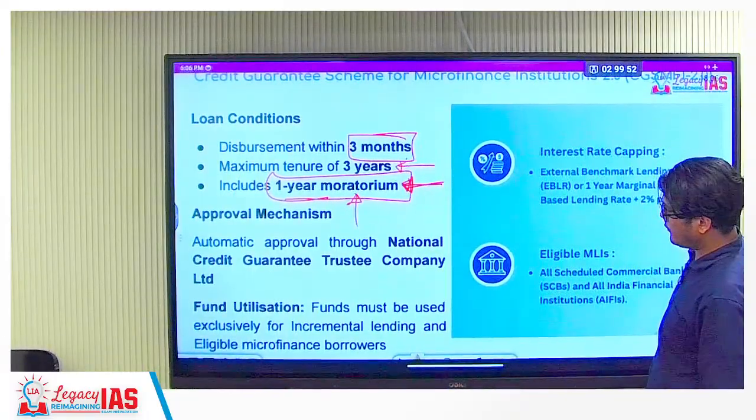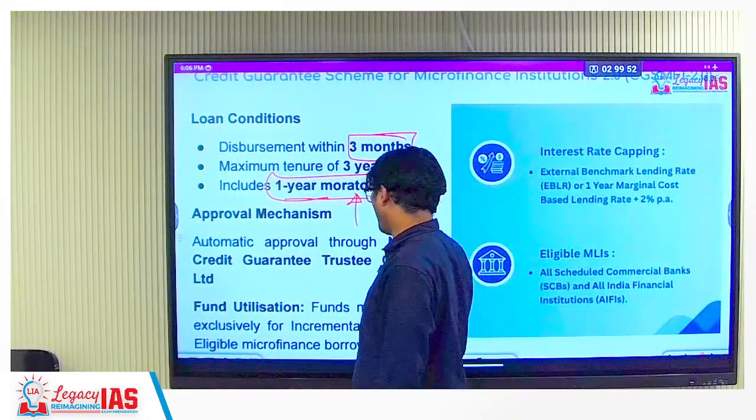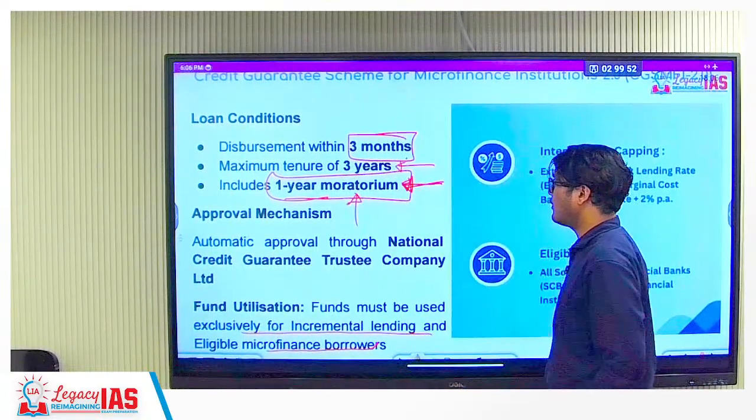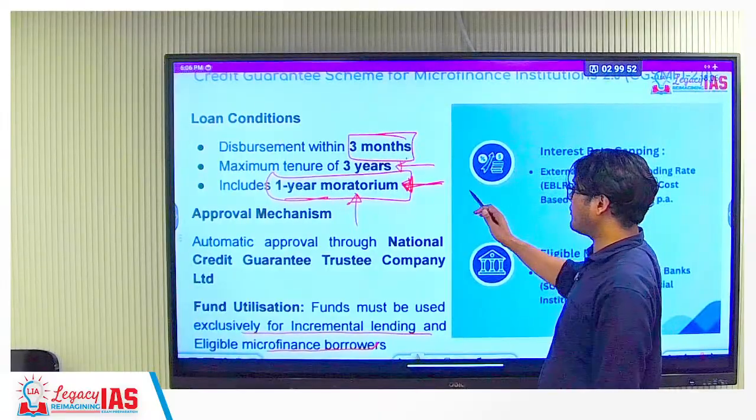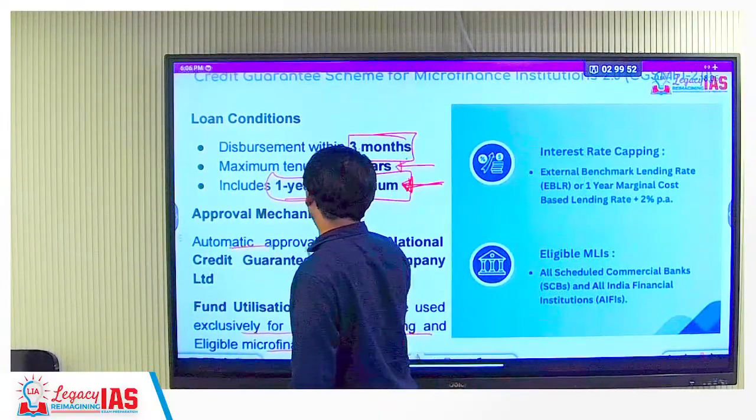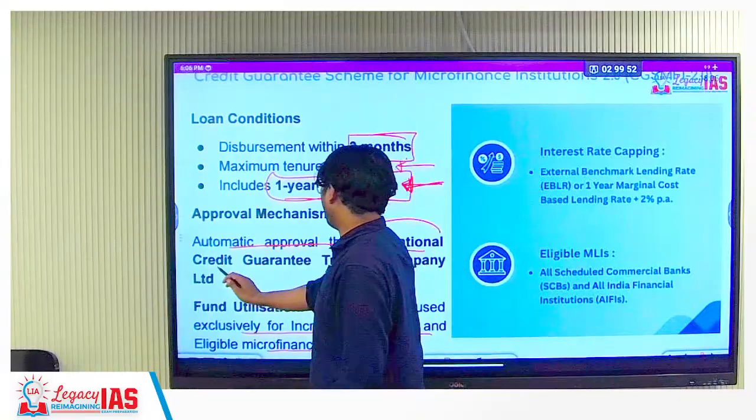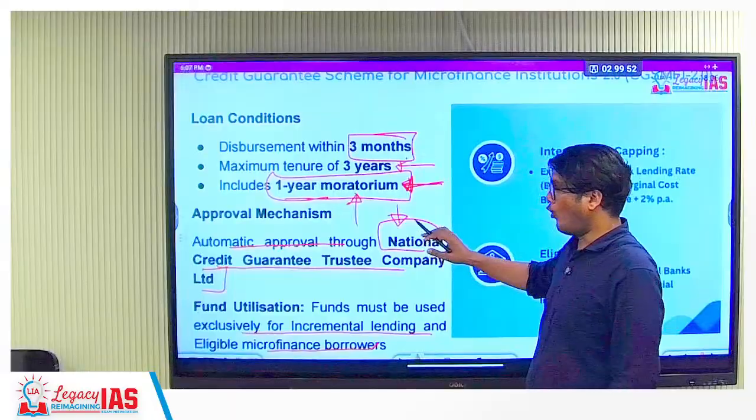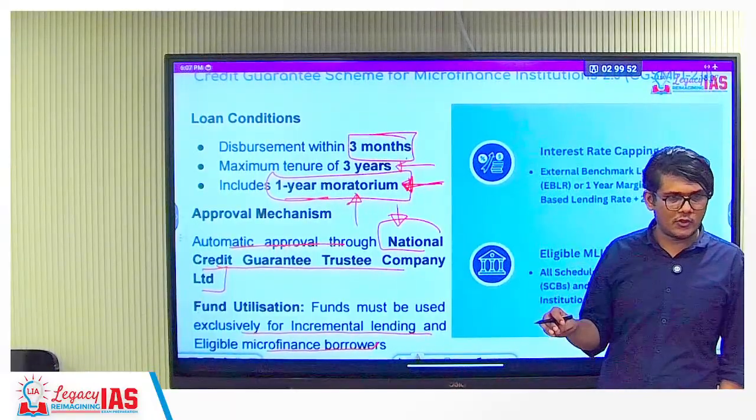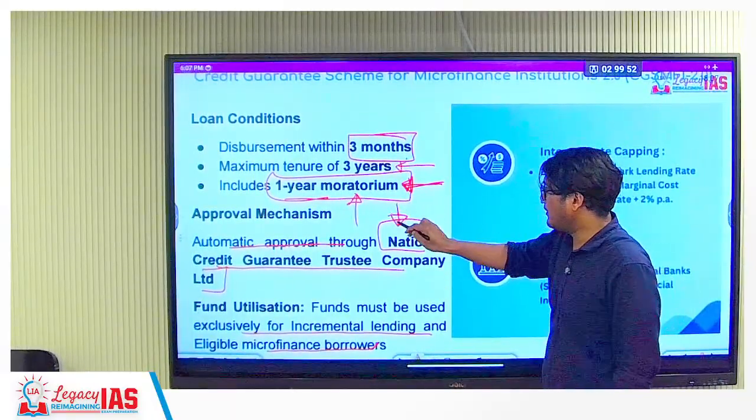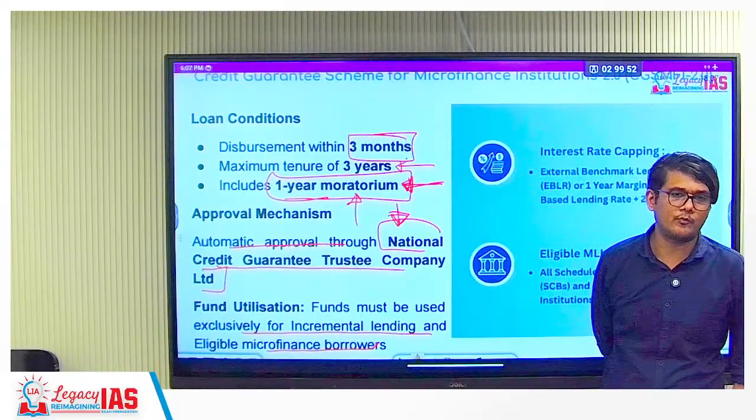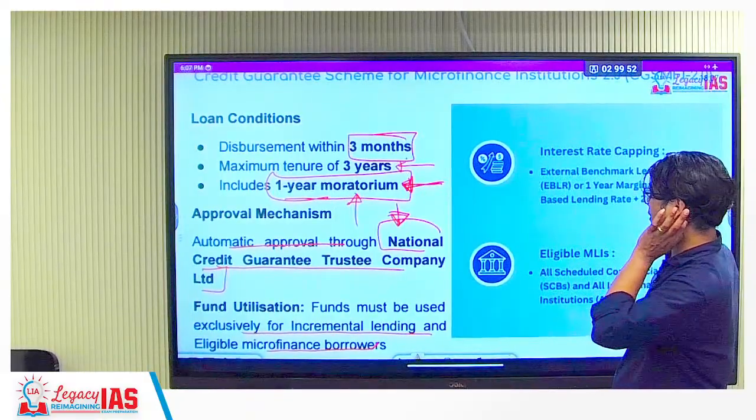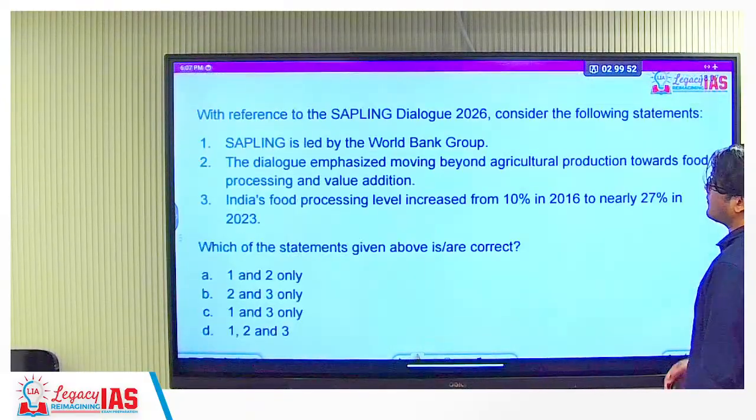Funds must be used exclusively for incremental lending to eligible microfinance borrowers. Now the approval mechanism: automatic approval through the National Credit Guarantee Trustee Company Limited. So please remember this name. Only approved organizations and institutions will get it. Who will approve them? This is the organization that will approve them. So this again becomes an important point. Write down National Credit Guarantee Trustee Company.